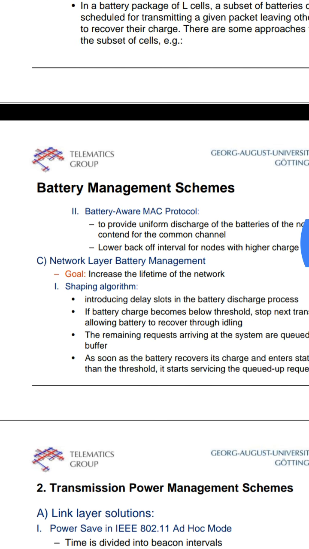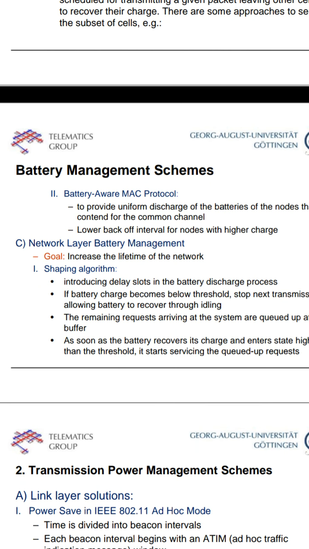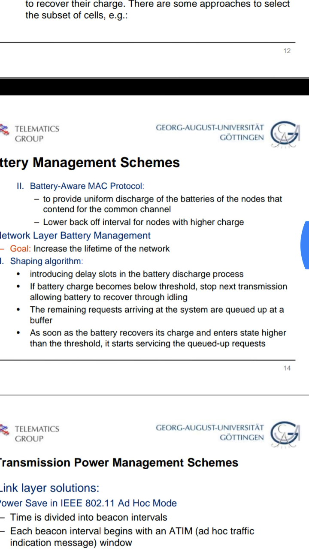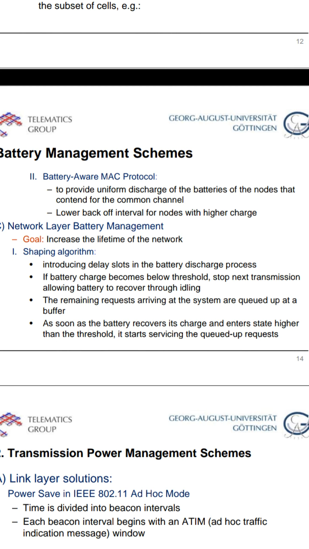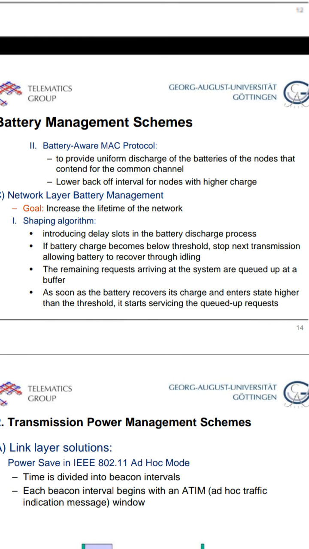In network layer battery management, the main goal is to increase the lifetime of the network. To increase the lifetime of the network, the first one is the shaping algorithm. Here in the shaping algorithm, we can introduce delay slots in the battery discharge process. If the battery charge becomes low, stop the next transmissions. That means transactions never fail: whenever the power in the battery is low, we can stop the next transaction.